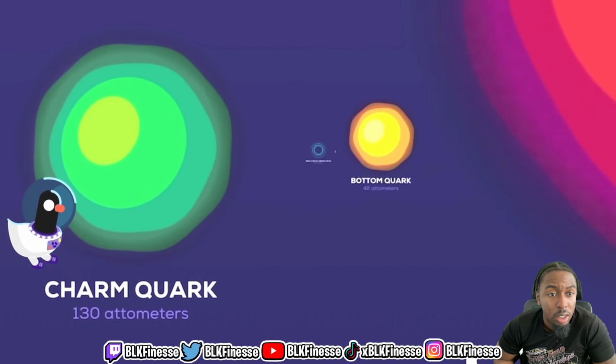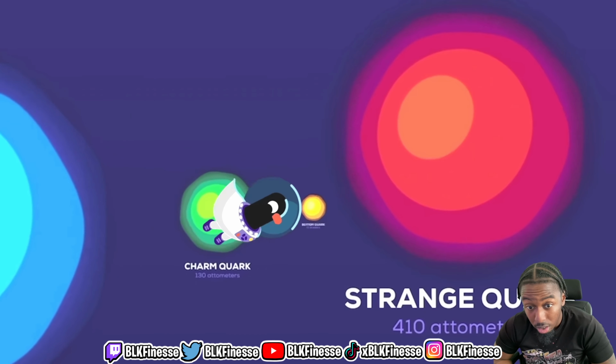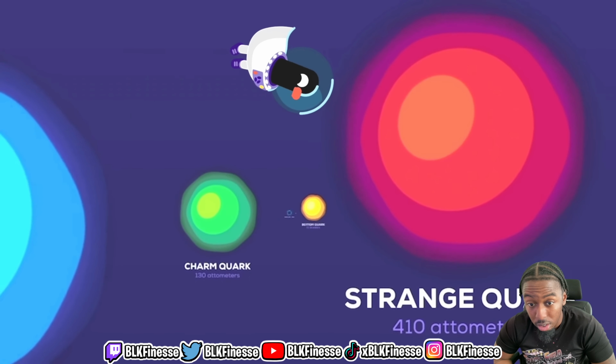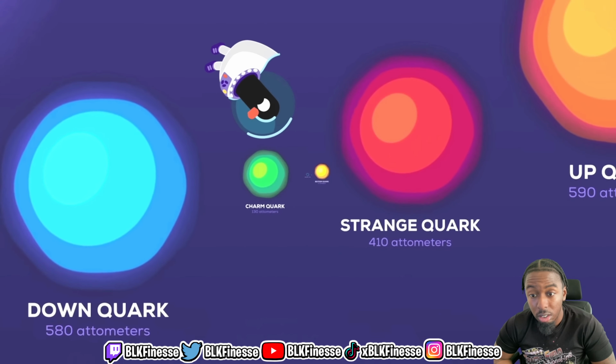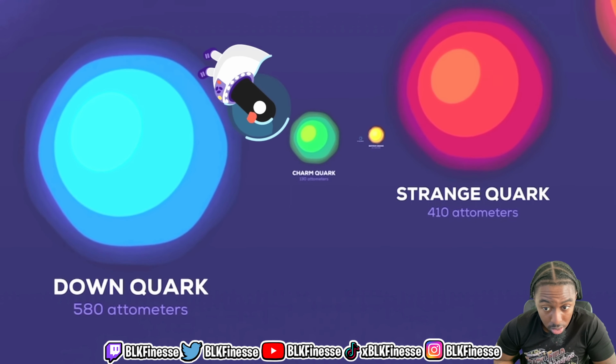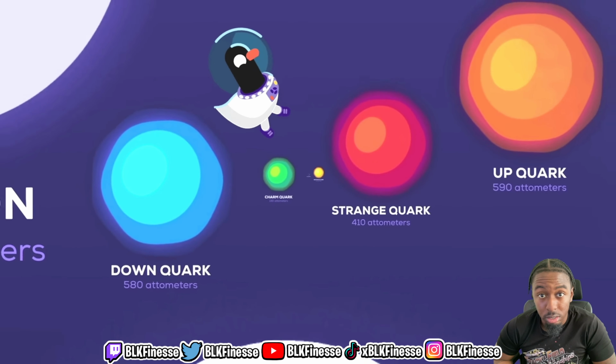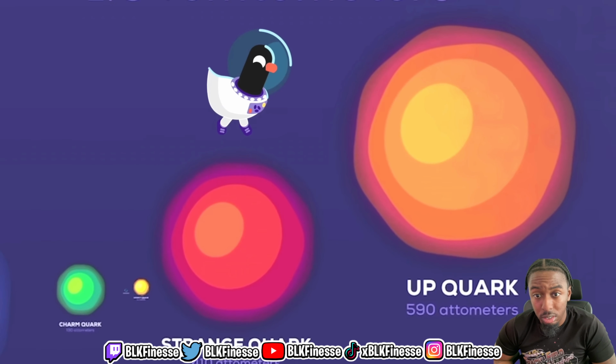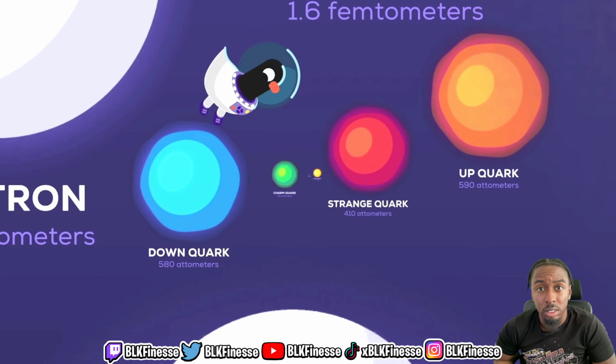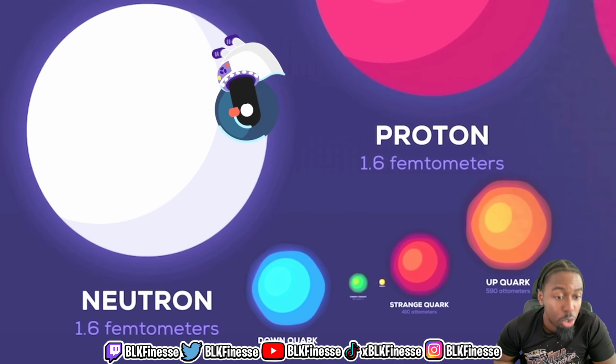Charm quark, 130 atometers, a fundamental particle that interacts via strong force. Strange quark, 410 atometers, a subatomic particle with a fractional electric charge. Down quark, 580 atometers, a subatomic particle with the lowest mass. Up quark, 590 atometers, the smallest known elementary particle with positive charge. Neutrons, 1.6 femtometers. I know those.